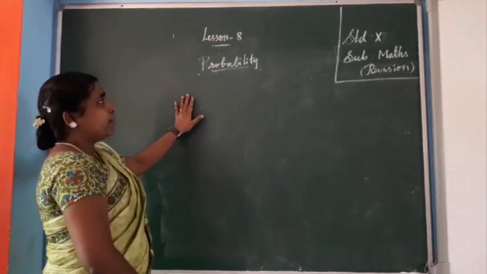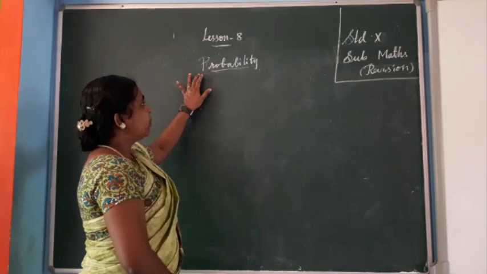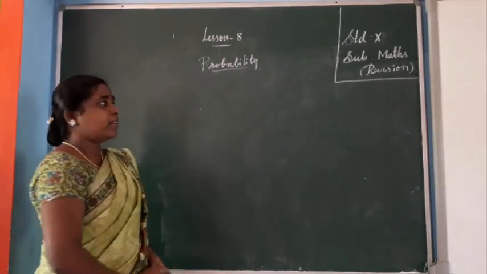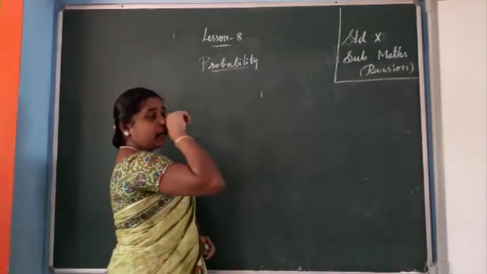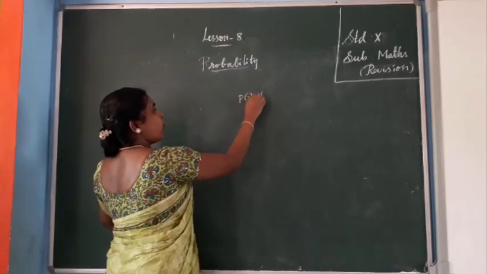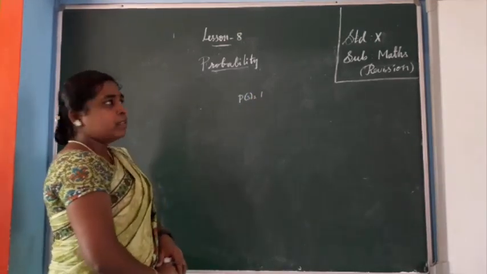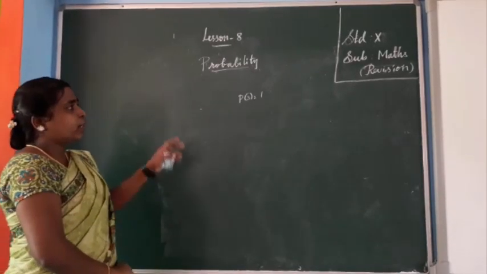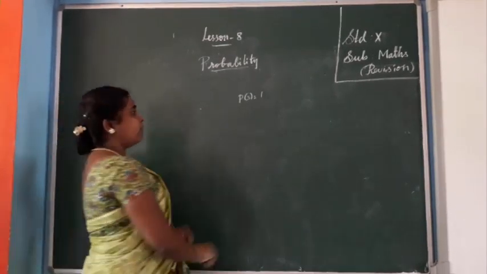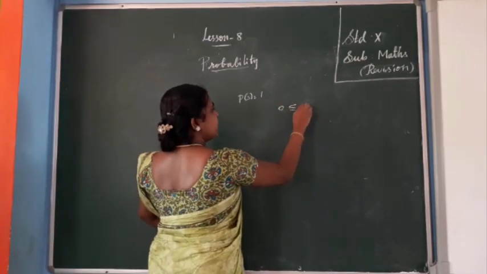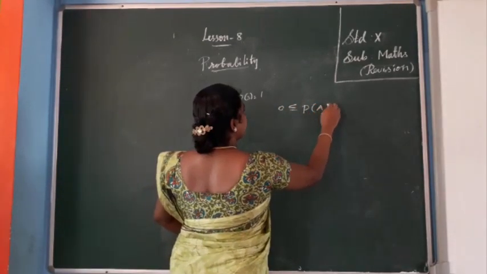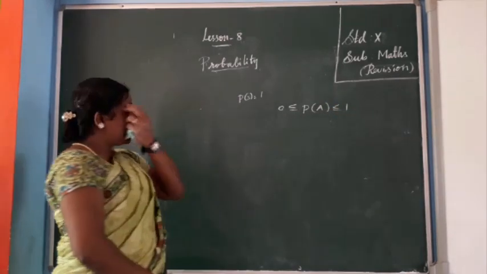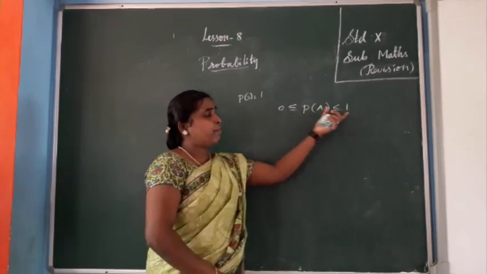First, probability. The probability of a sure event, you want to know. The probability of a sure event is 1, isn't it? Next, the probability of an impossible event is 0, isn't it? So the value of probability is always between 0 and 1, less than or equal to 1. So P of A is between 0 and 1.